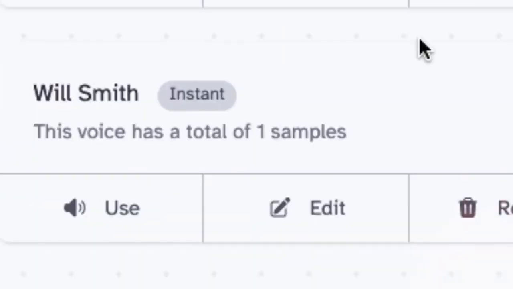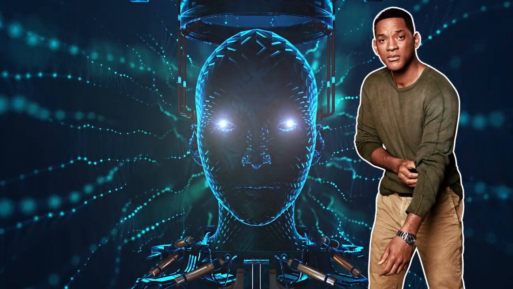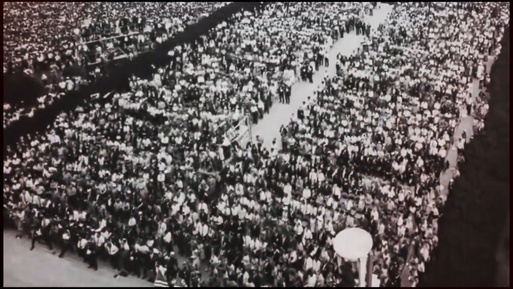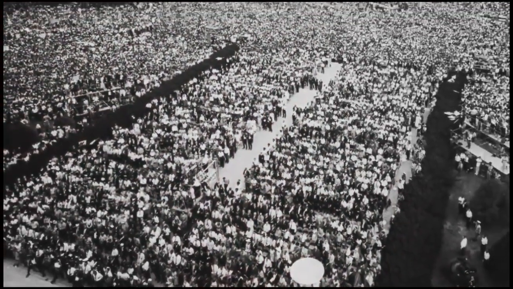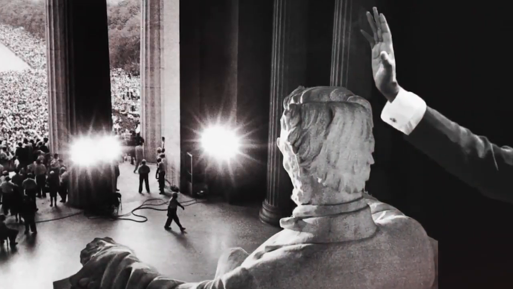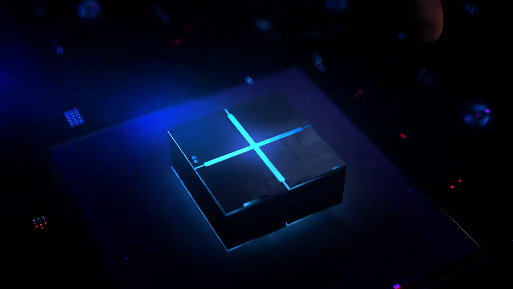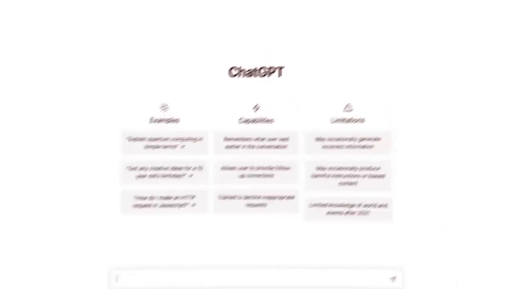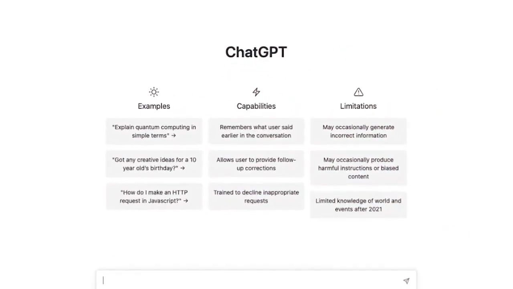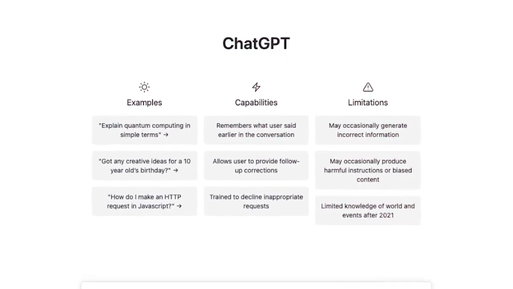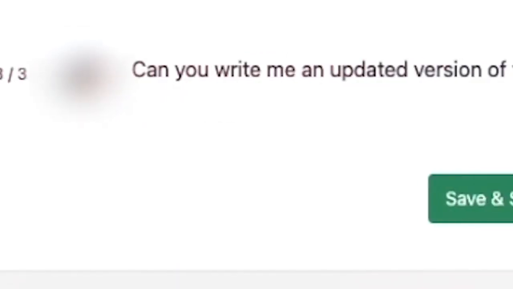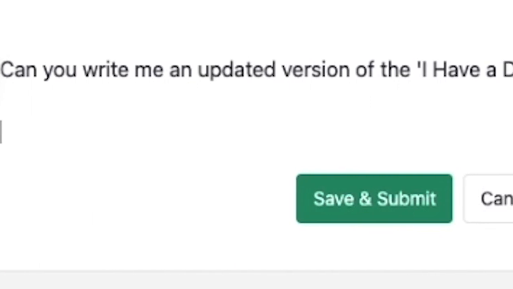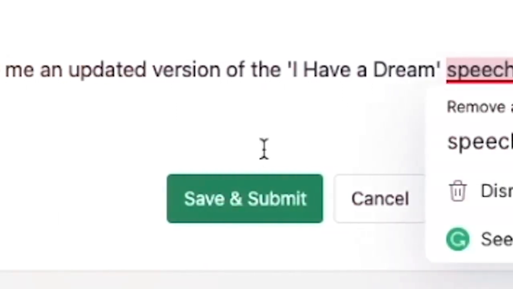Now that we've successfully cloned Will Smith's voice, let's see how we can use it to generate some new and refreshing content. To demonstrate this, let's take the famous text of Martin Luther King Jr.'s "I Have a Dream" speech and update it for today's world. But first, let's ask our AI assistant, ChatGPT, to write an updated version of the speech. Can you write me an updated version of the "I Have a Dream" speech?